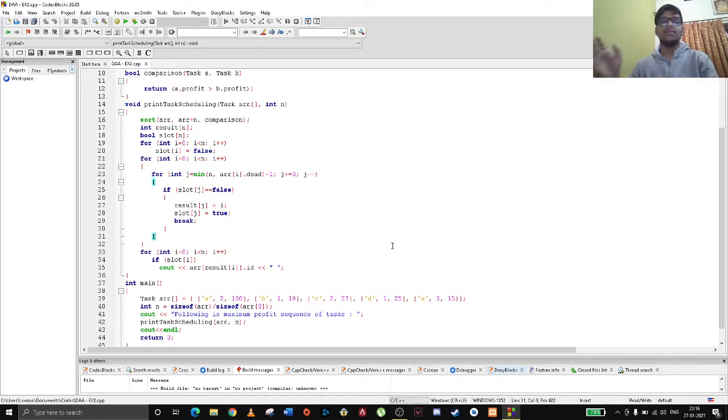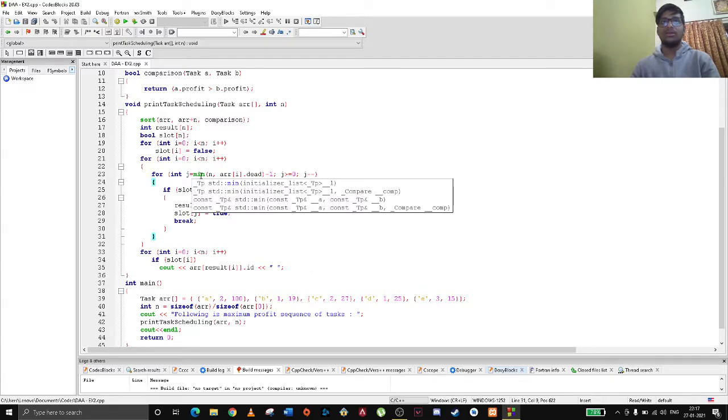In int main, the main function, we have provided A company, B company, C company, D company, and E company with their deadlines and profits. What we have to do is get the maximum profit with a sequence of tasks that will provide that maximum profit. So it will first arrange the tasks in decreasing order of profits.